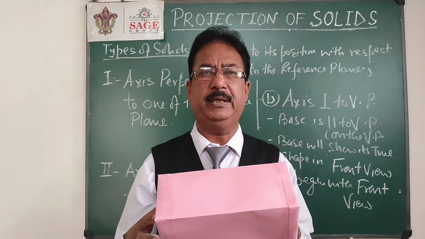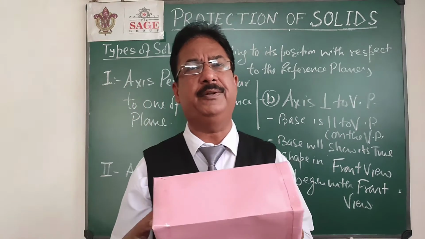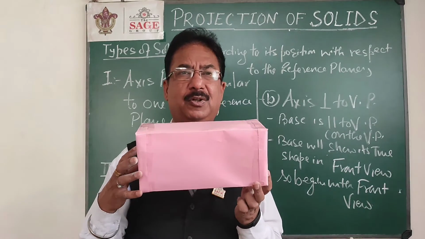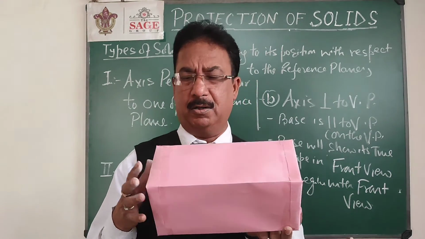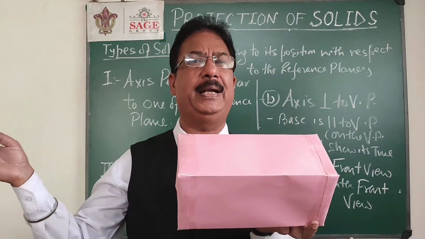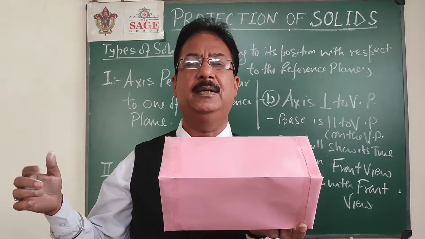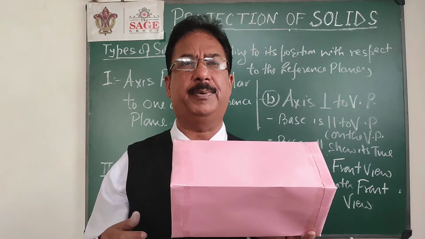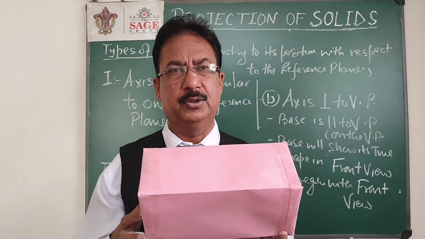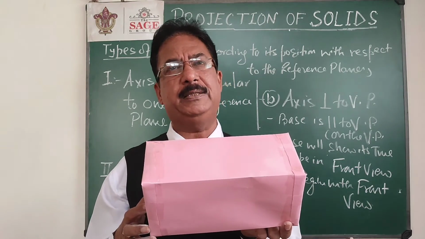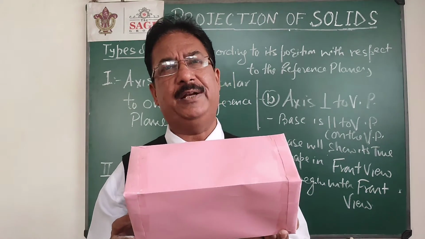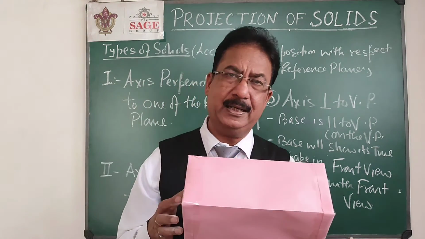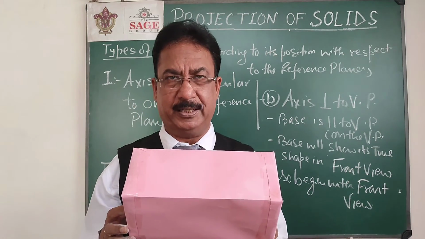So the logic will be, we will always start with that view in which we will get the true shape of the base. So when axis will be parallel to both the plane, automatically it means the axis will be perpendicular to the profile plane. Profile plane, you know that there are two profile planes. Profile planes are those planes which are perpendicular to HP and VP both. So on those two profile planes I can draw two side views, left side view and right side view. In first angle you already know that left side view will be drawn on the right side and right side view will be drawn on the left side.